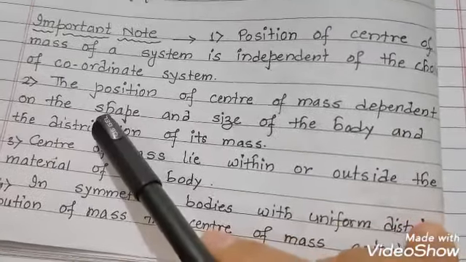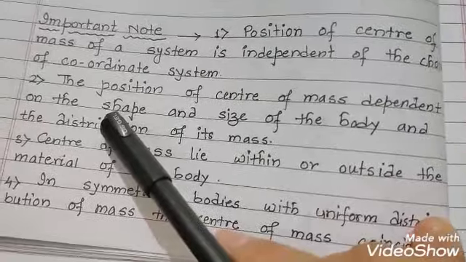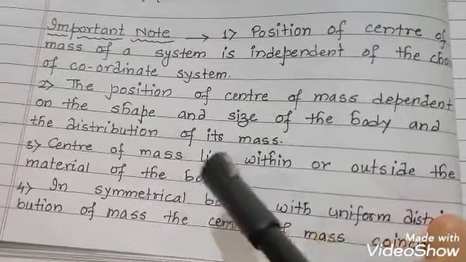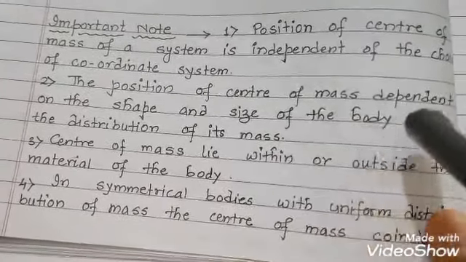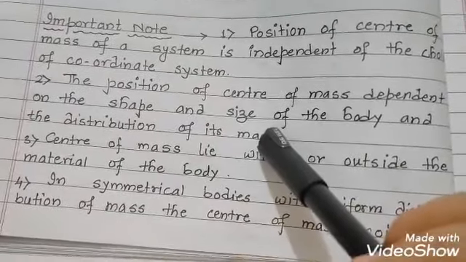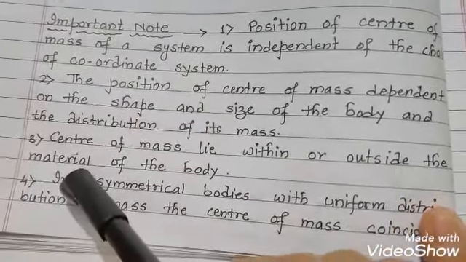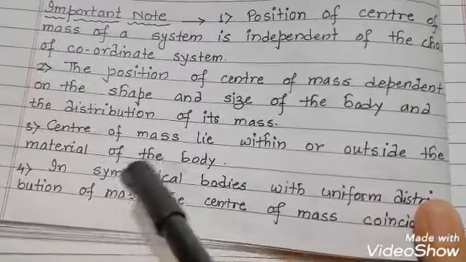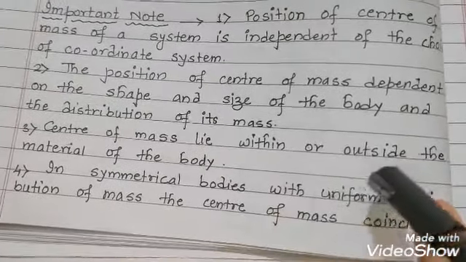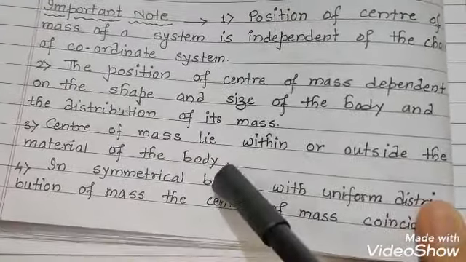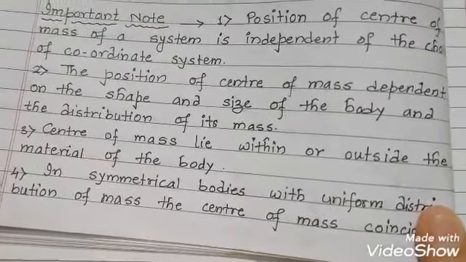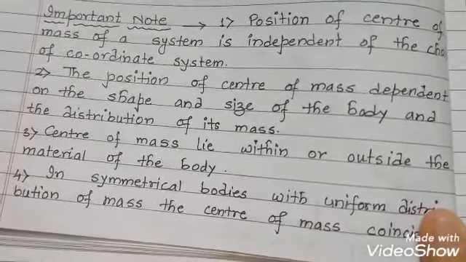Second point, the position of center of mass depends on the shape and size of the body and the distribution of its mass. Third point, center of mass may lie within or outside the material of the body. Means it is not compulsory that center of mass always lies within the body.